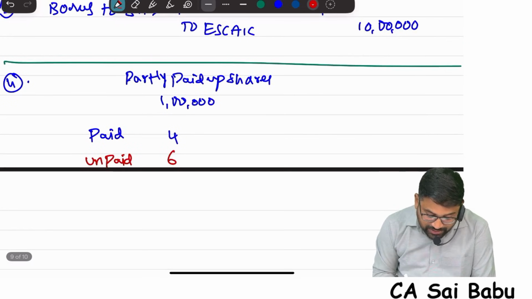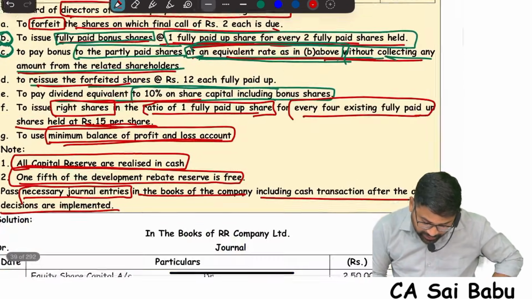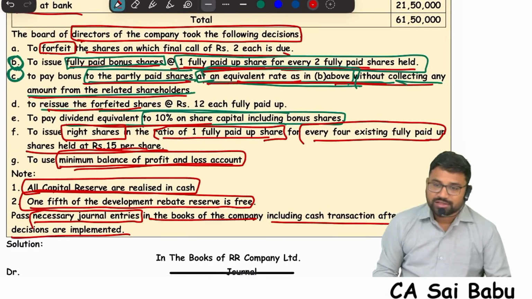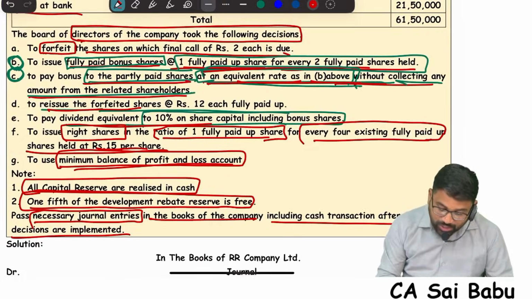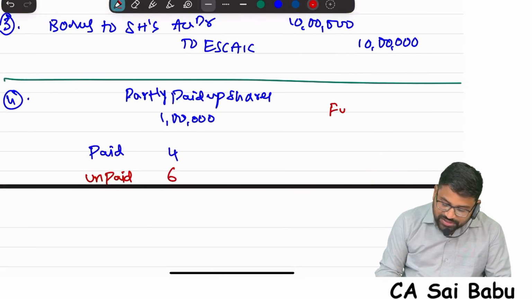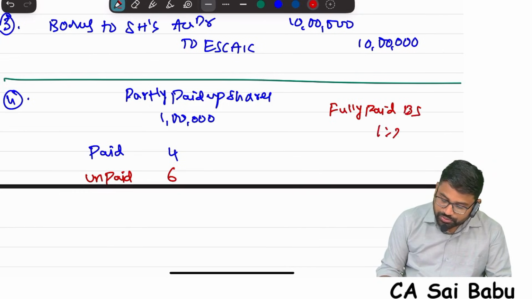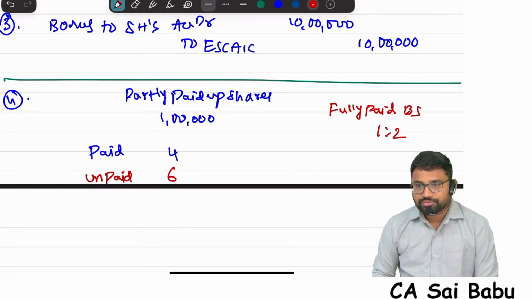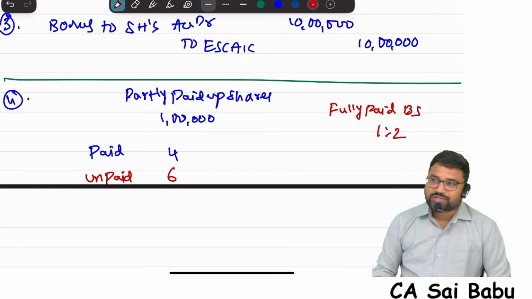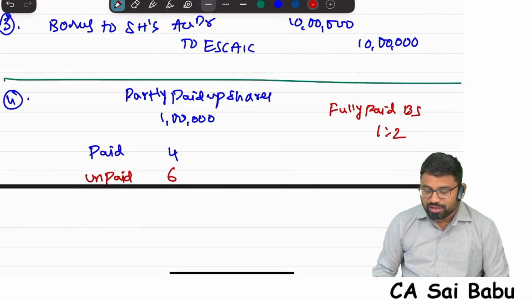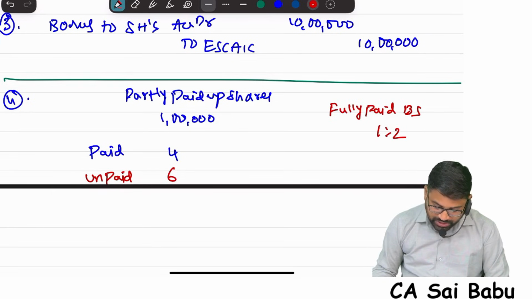Because he said, read carefully, to pay bonus to partly paid shares at an equivalent rate as B above. Actually, B above means fully paid bonus shares. Fully paid bonus shares are given in which ratio? In 1:2 ratio. The same rate we need to follow here, 1:2. That means for every 2 shares, 1 will be given.